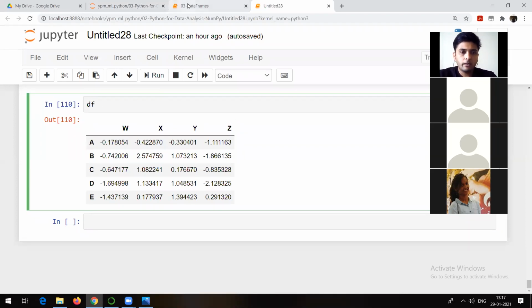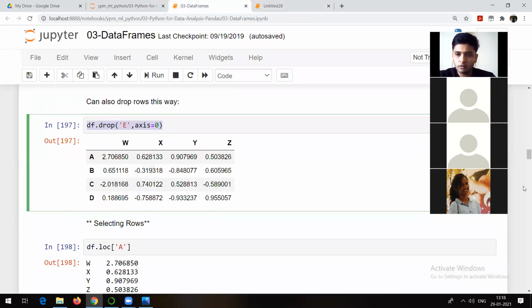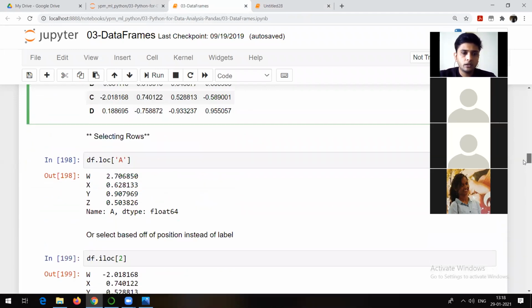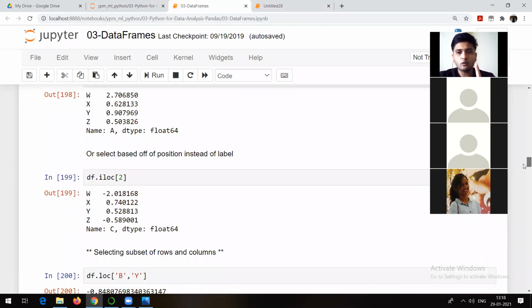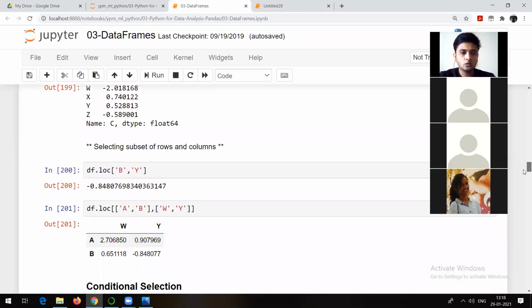So yes, the data frame I was talking about. Remember that inplace by default is false. You need to make it true if you want to perform some action permanently. That's the thing you have to remember. And axis equal to 0 is for row and axis equal to 1 is for column. Now, selecting rows. This one I have already talked about. df.loc, loc stands for location, and iloc stands for index location. This I have also shown you.